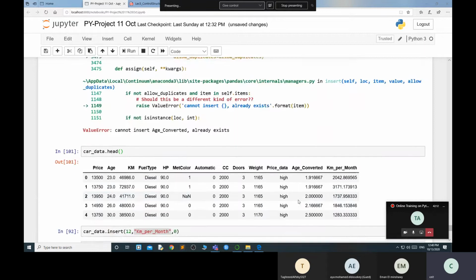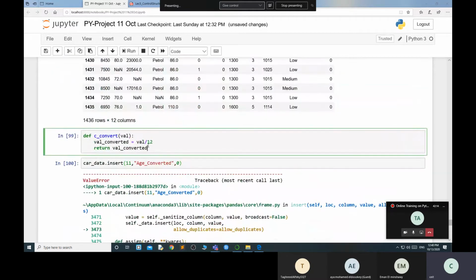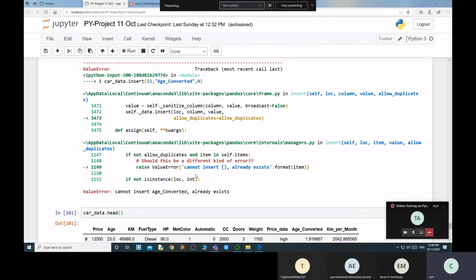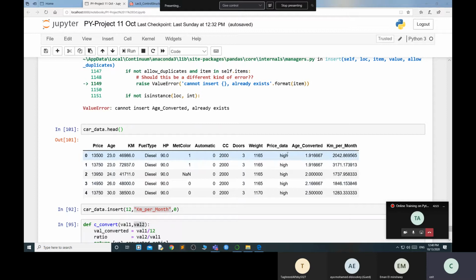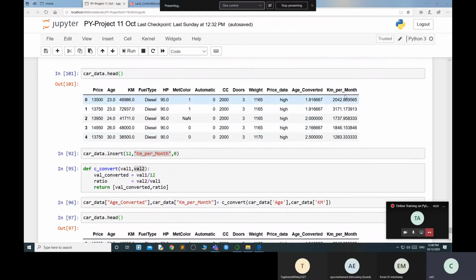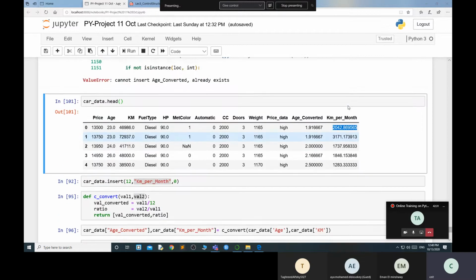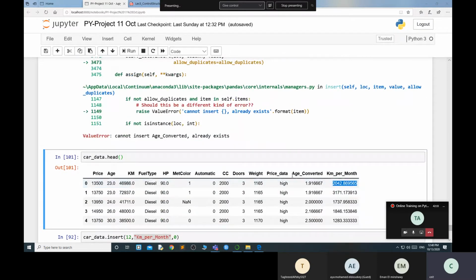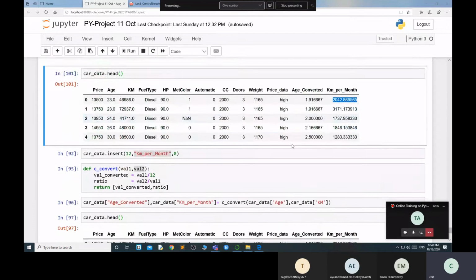That's why I'll show you how your round functions will work over here. Otherwise I need to drop my data once again and then do this part. Because of age underscore converted, now my data is available according to per month. This is the month. Per month 2400 data is running. If you want, you can make a round, no problem. We'll make a round over there.